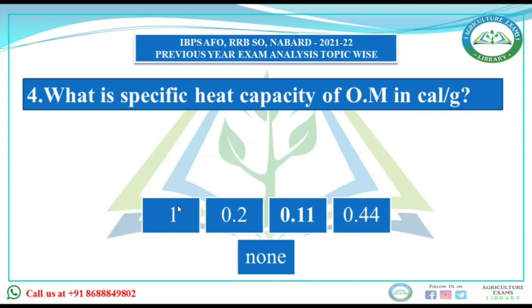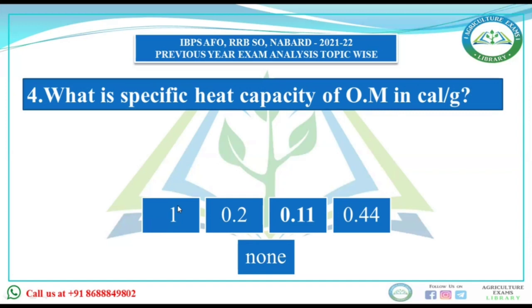Now see, the specific heat of water is 1 calorie per gram. Okay, it means to raise the temperature of 1 gram of substance, 1 calorie of heat has to be spent. For soil, it is 0.2 calorie per gram. For minerals, it is 0.11 calorie per gram, and for organic matter, it's 0.44 calorie per gram.